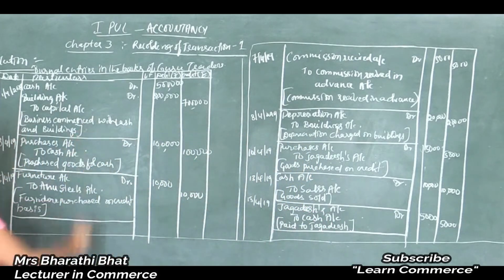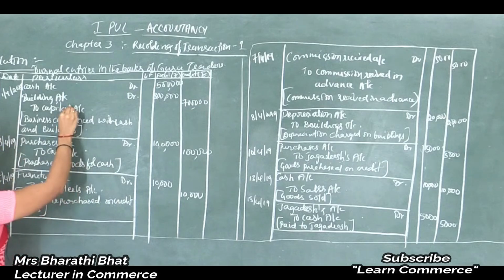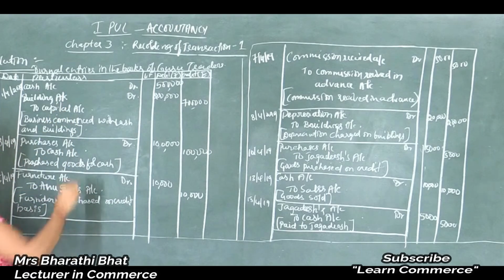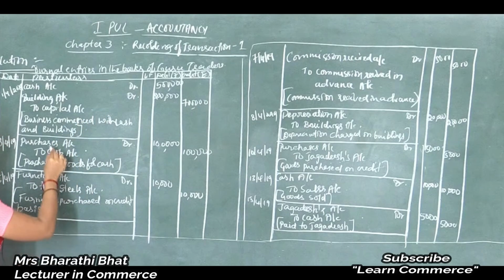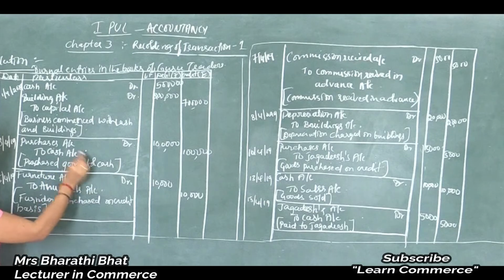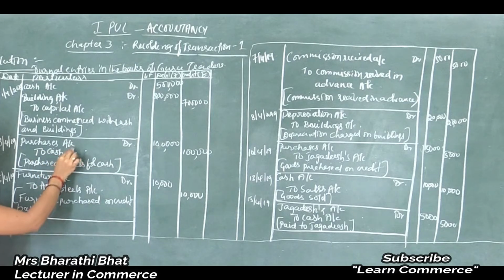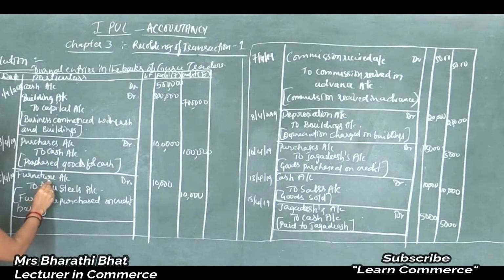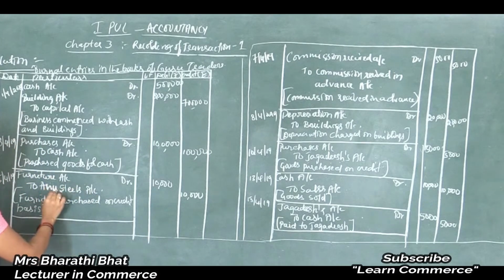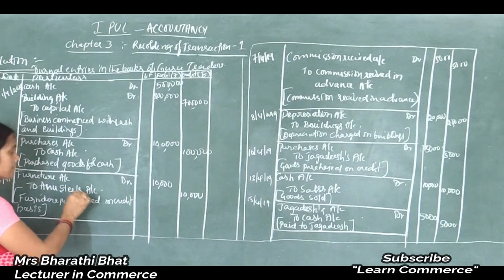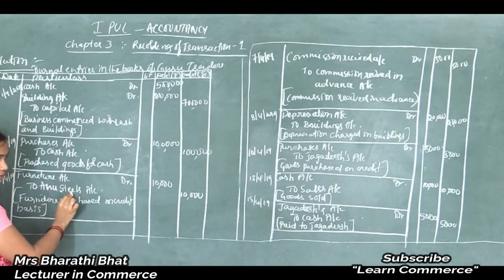So the first one is cash account debited, buildings account debited to capital account, because the business was commenced with cash and buildings. It is called a compound journal entry. And purchase: goods purchased for cash, cash shows reduced value, expense shows increased value, so purchases account debited to cash account. Furniture purchased from Anu Steels: if a person or organization's name is mentioned in the transaction, then we should consider that transaction as a credit transaction, and we should write the person's name instead of writing cash. So furniture account debited to Anu Steels account.